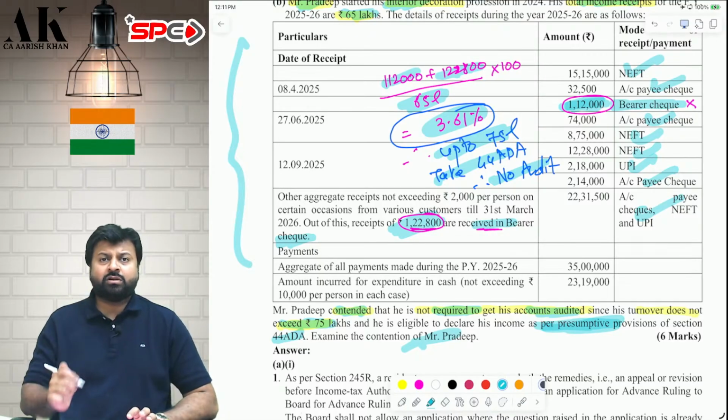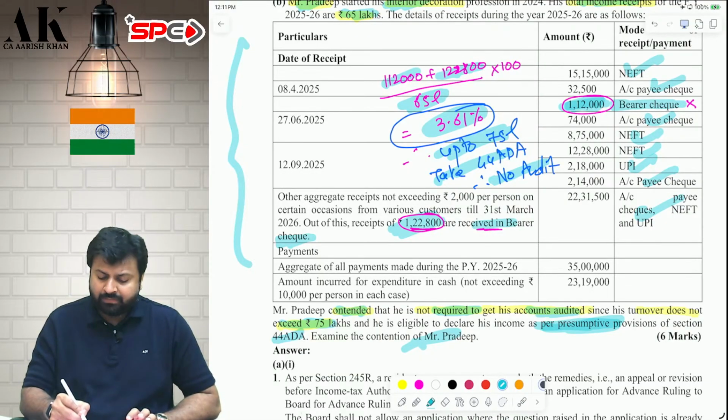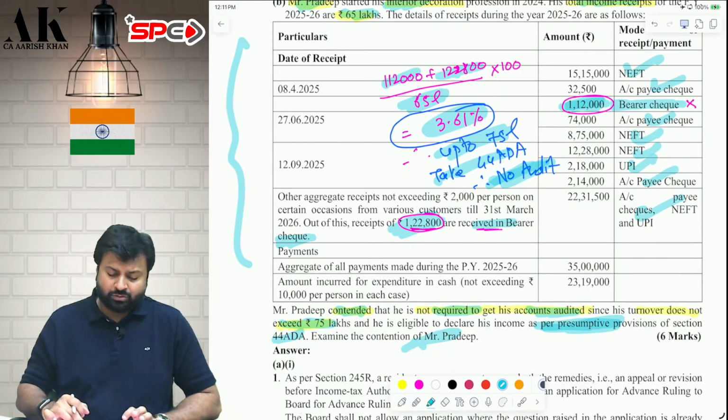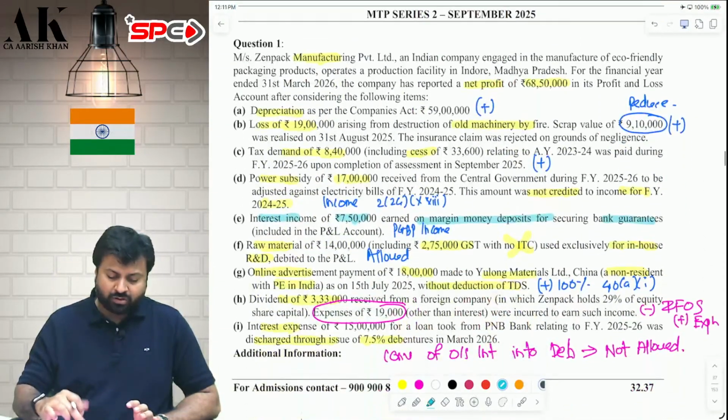He is not saying that he does not want presumptive income. He wished to claim presumptive income. Therefore, there is no requirement of audit up to 75 lakhs. I hope it is clear to all of you. So, this is what this paper is all about.